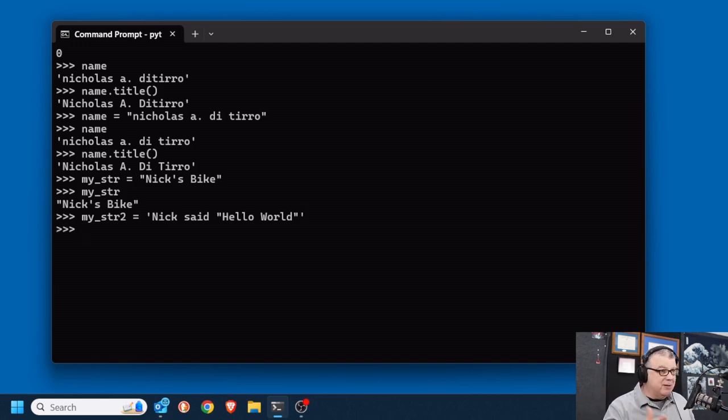And when I take a look at that string, you can see now that string has the double quotes in there. And there are other things that we can do with it. But for our base understanding, let's just start with this: if you have a single quote inside your string, then we close the string with double quotes. If you have a double quote inside your string, then we close the string with single quotes. Again, in other videos, we're going to investigate this in more detail.